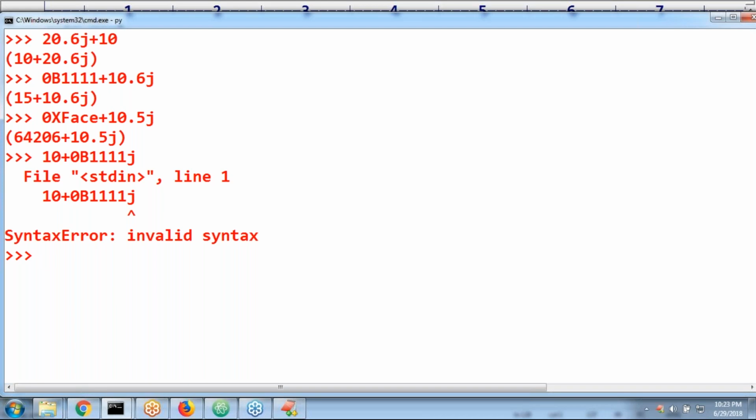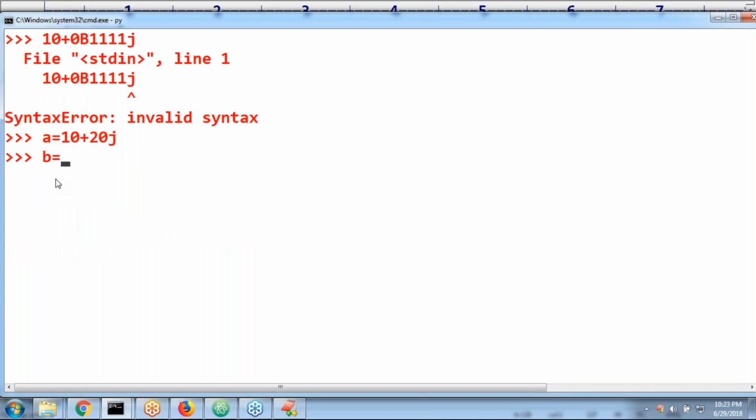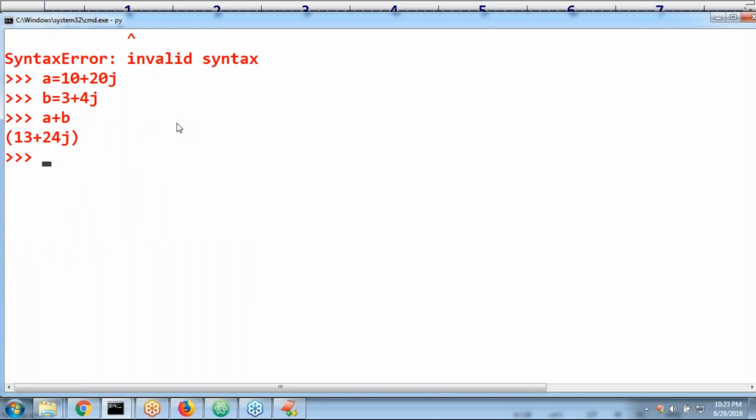Okay, next, we can even perform plus, minus, multiplication, division operations between complex numbers, right? Suppose a is equal to 10 plus 20j and b is equal to 3 plus 4j. Two numbers are there. Now a plus b. Can you please tell what the answer is? 10 plus 3 is 13, 20 plus 4 is 24, so 13 plus 24j. Now a minus b: 10 minus 3 is 7, 20 minus 4 is 16, so 7 plus 16j.